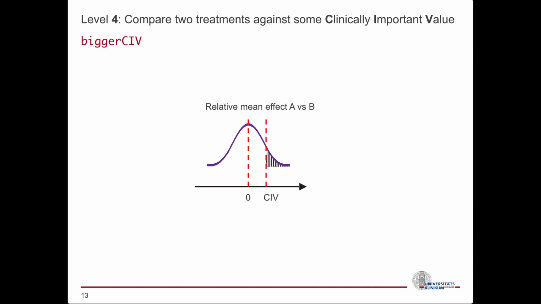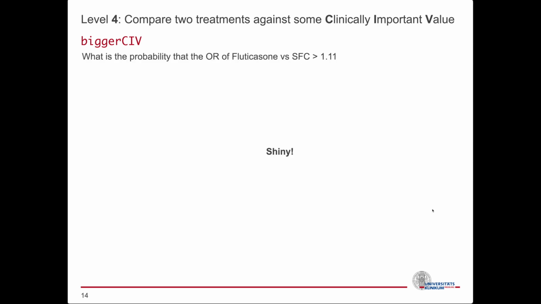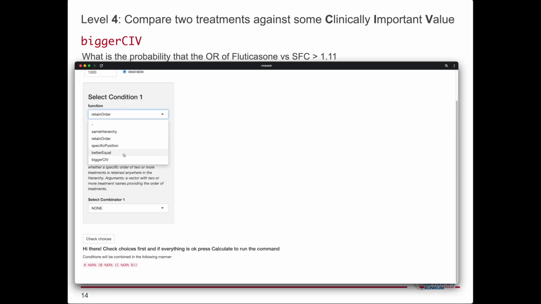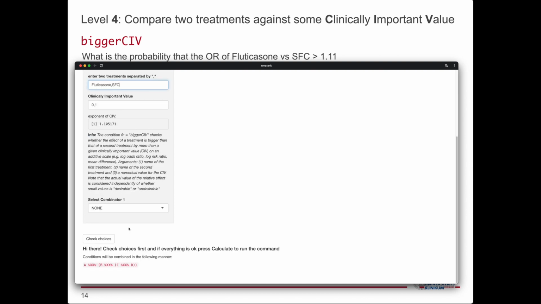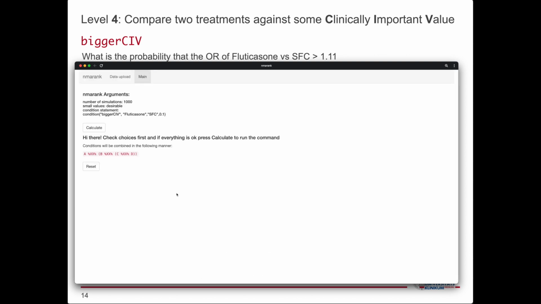As an example, let's ask what is the probability that the odds ratio of fluticasone versus SFC is bigger than 1.11. We first have to convert the odds ratio into log odds ratio, which gives 0.1. This is not necessary, of course, in the case of mean differences and other effects that are already in an additive scale, but in any case the app will guide us. Another thing to note is that bigger CIV ignores the small values parameter and always checks treatment 2 minus treatment 1 against the CIV.